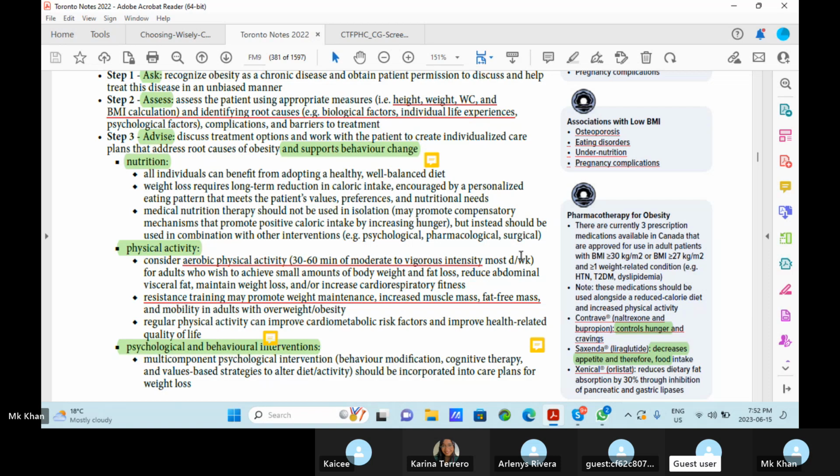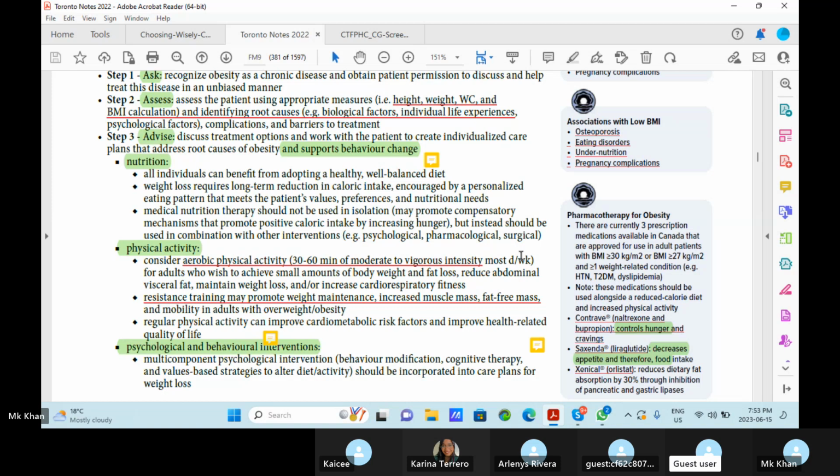should not be used in isolation, as it may promote compensatory mechanisms that promote positive caloric intake by increasing hunger, but instead should be used in combination with other interventions like psychological, pharmacological, and surgical. So the first one is nutrition.